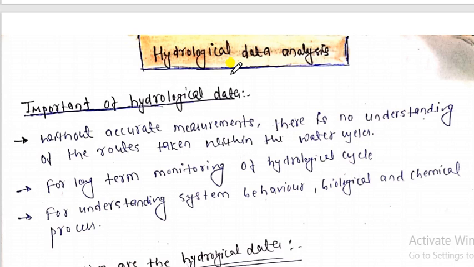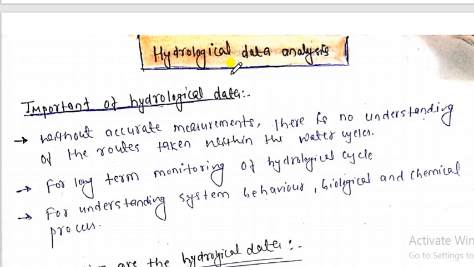If you don't have the academic record, if you don't have the marks card of the first semester and second semester, then how could someone know which category of student you are? So we collect all this data to represent ourselves. Similarly, we collect hydrological data to monitor or control the hydrological cycle.